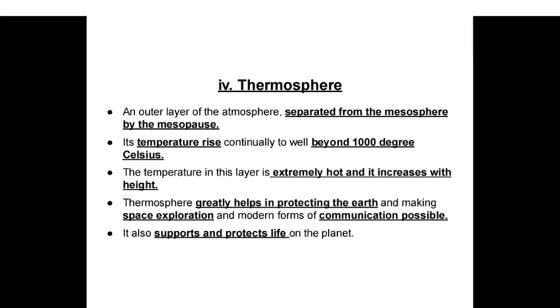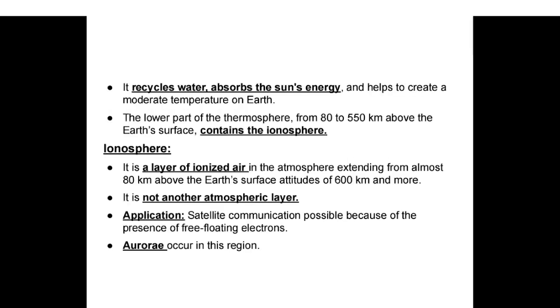Thermosphere, an outer layer of the atmosphere separated from the mesosphere by the mesopause. Its temperature rises continuously to well beyond 1000 degrees Celsius. The temperature in this layer is extremely hot and it increases with the height. Thermosphere greatly helps in protecting the Earth and making space exploration and modern forms of communication possible. It also supports and protects life on the planet. It recycles water, absorbs the sun's energy, and helps to create a moderate temperature on Earth.